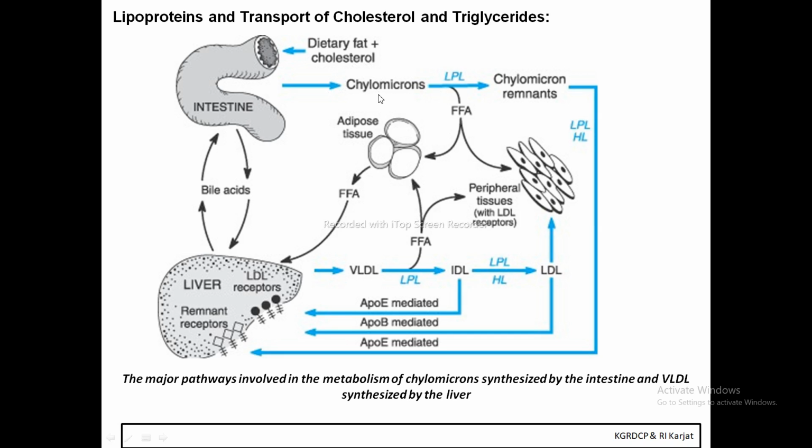These chylomicrons are then degraded into the chylomicron remnants by the enzyme lipoprotein lipase. In this process, the chylomicrons generate some free fatty acids, and those free fatty acids are stored in the adipose tissue and the peripheral tissues.